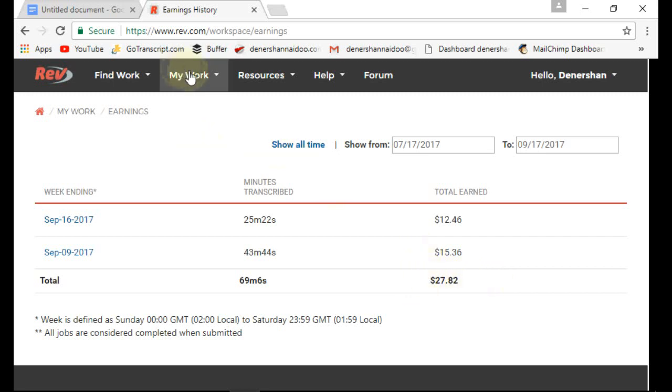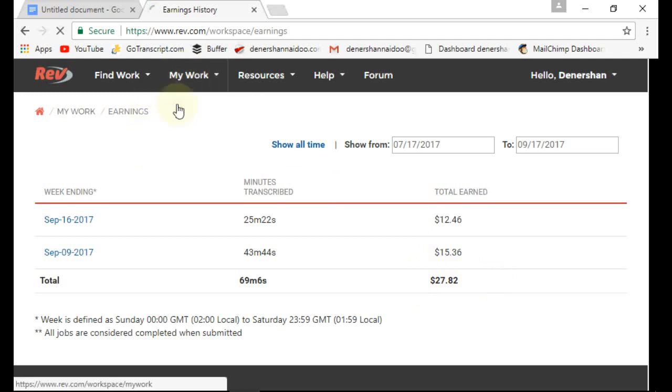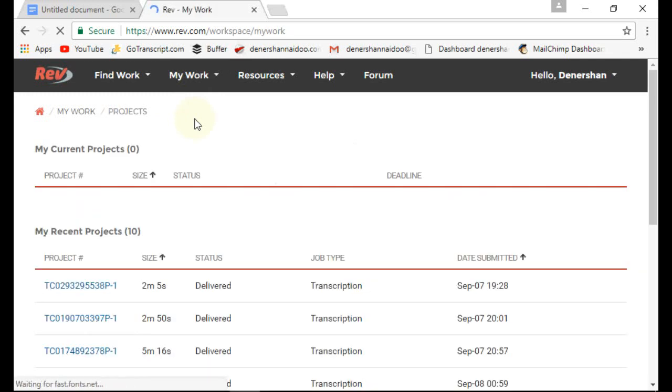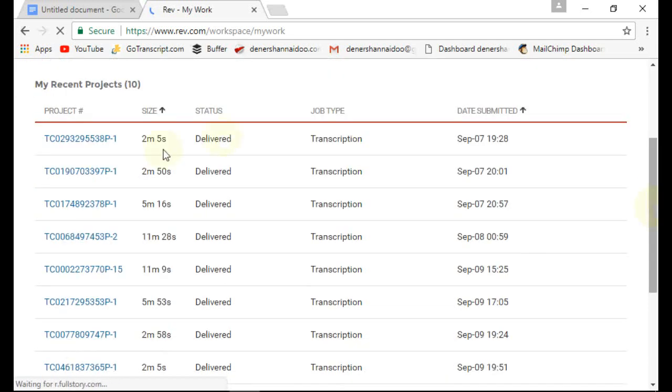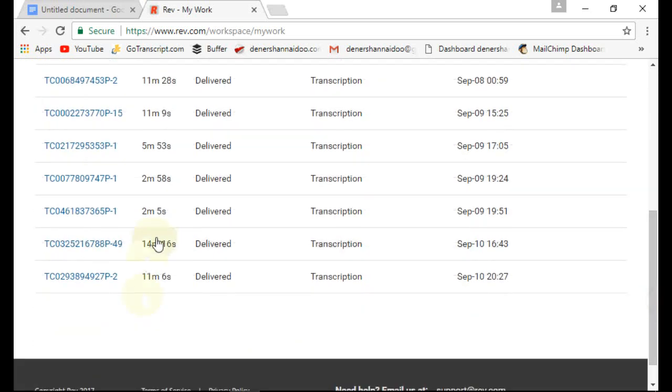So I'm going to show you my projects. These are all the files that I've transcribed so far, and they all vary in lengths. Some were 2 minutes long, some were 5 minutes, some were 11 minutes. The longest file that I've transcribed so far was 14 minutes, and I did that today. And for this file I earned $7. I think it was around $5 or $7.